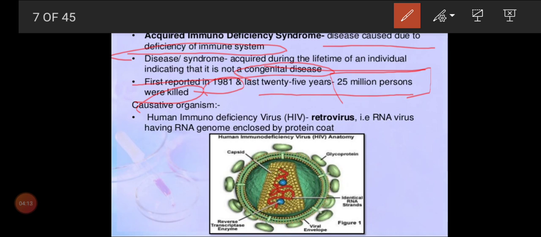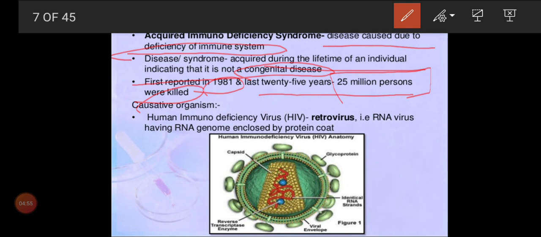We can't predict it, because with the common cold or other viruses like corona, you will have symptoms within 14 days. But it is not so in the case of AIDS, where symptoms can be seen from 6 months to many years. That's why it is a dangerous disease, and there is no cure for it. Medicines are available to extend the lifespan only, not for a complete cure. So automatically the person will die. That is the example: 25 million persons died because of AIDS.